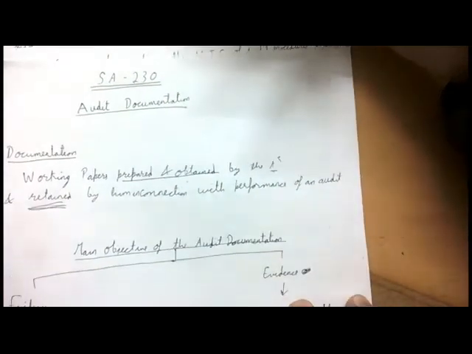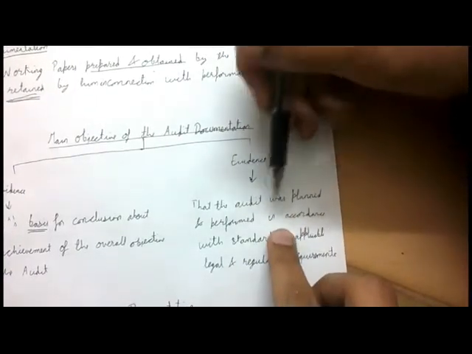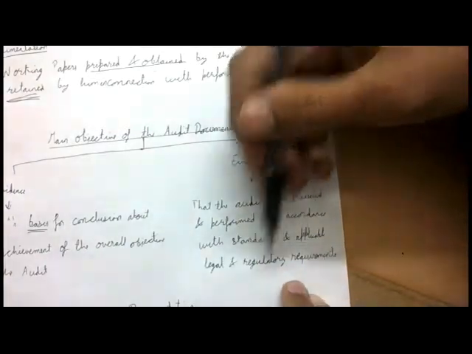You have followed the standard 230. You have followed the standards on auditing 700, 705. Every standard which is relevant. This is very important. Only those standards which are relevant for this particular assignment or this particular engagement have been complied with. So the audit was planned and performed in accordance with those standards and applicable legal and regulatory requirements. You followed the laws and regulations which are applicable.